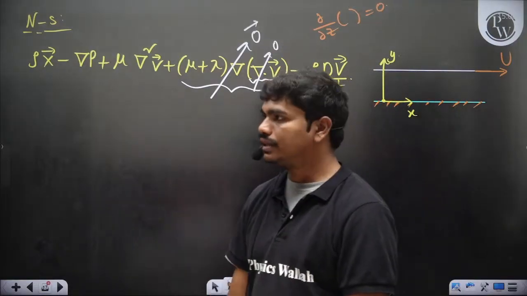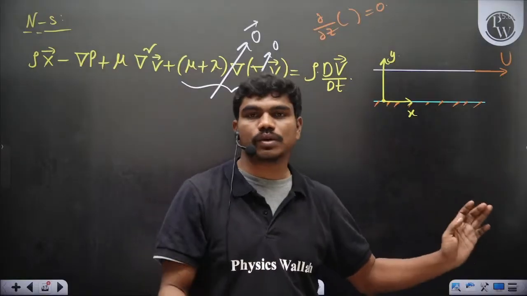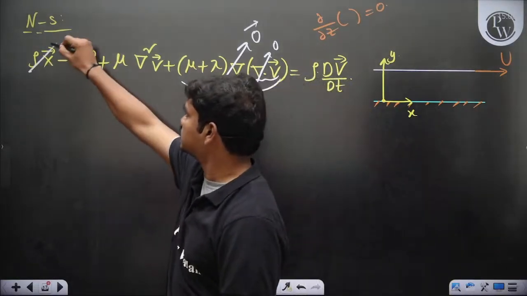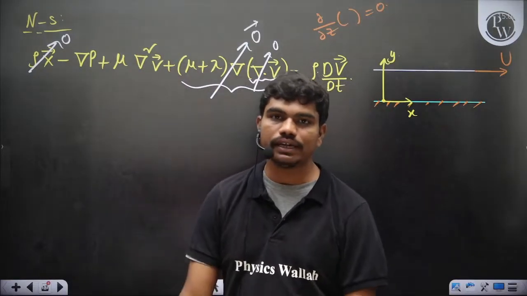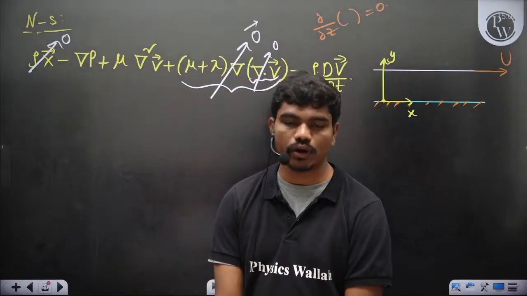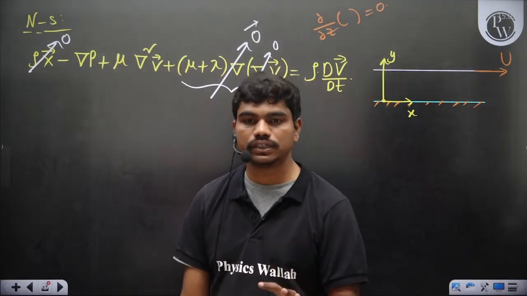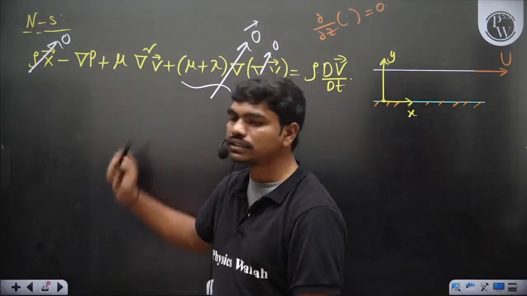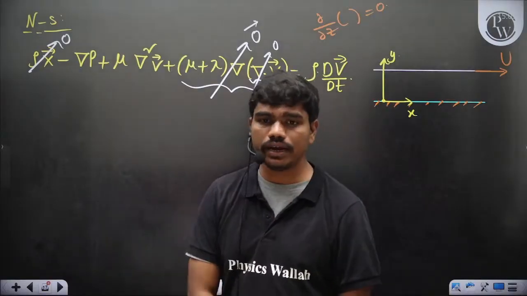Then if you take this as flat, with no inclinations, so that gravity is not acting, let's say the body force is 0. There is no gravity-driven flow here. There is nothing driven by gravity or any body force. Apart from gravity, you can have electric fields, magnetic fields, things like this, but nothing of such sort is there. So what remains is the pressure gradient, the dynamic viscosity term, and rho times dV by dt.